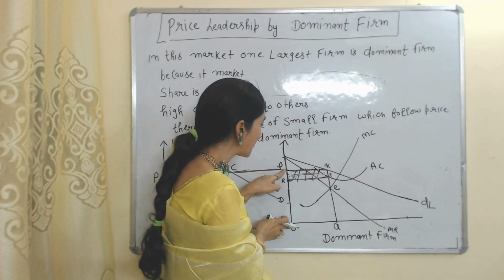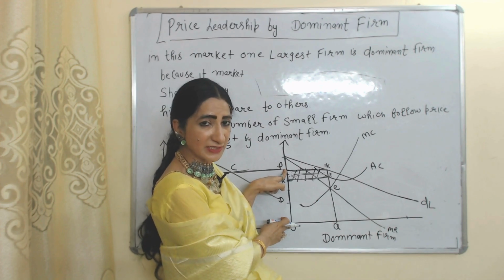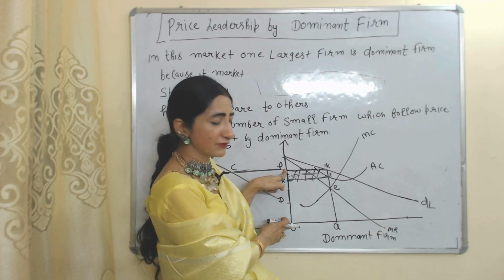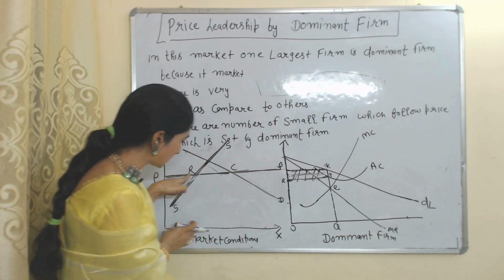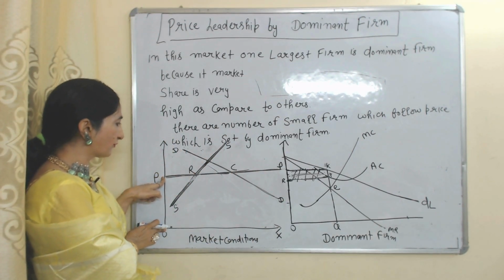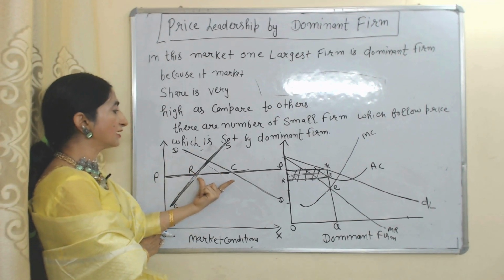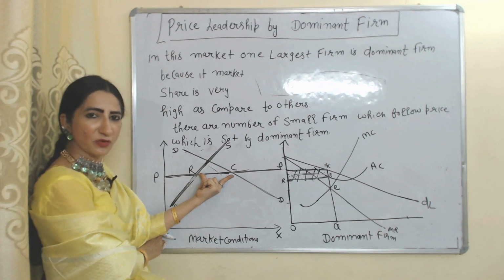So OP price is the profit maximization price. That's why the dominant firm will set OP price for other small firms in the market. At this OP price, small firms supply PR amount and the remaining supply RC is done by the dominant firm.